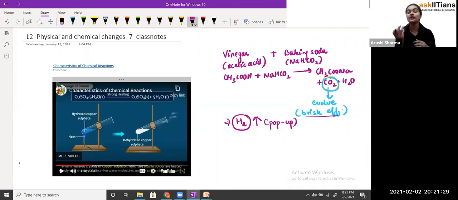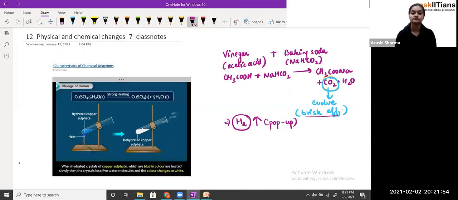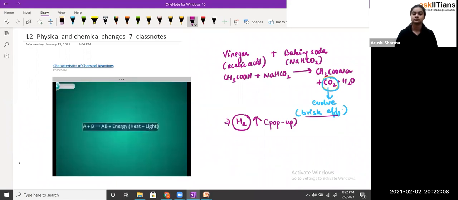And when we see that the copper sulfate is of white color, that means the water molecules have been removed. So when it is blue in color, we call it hydrated copper sulfate, and when the water molecules have been removed, we call it dehydrated copper sulfate. Okay. So first, evolution of gas. Second, change in color. When hydrated crystals of copper sulfate, which are blue in color, are heated slowly, the crystals lose 5 water molecules, and the color changes to white.